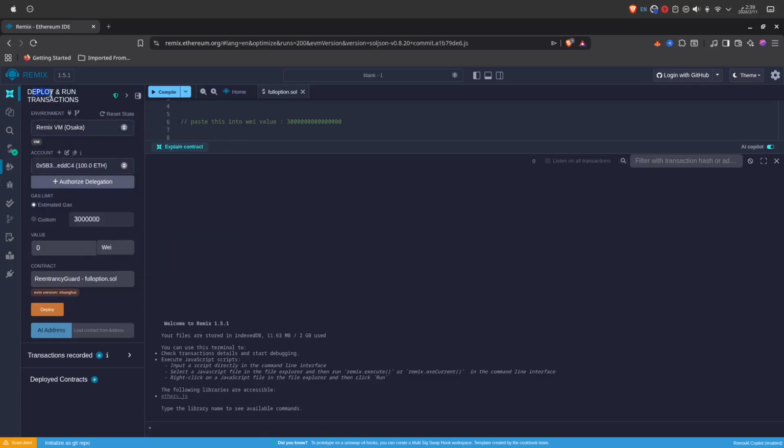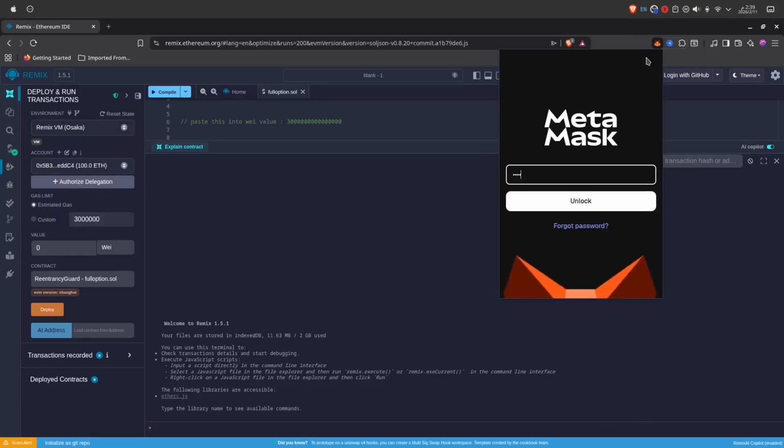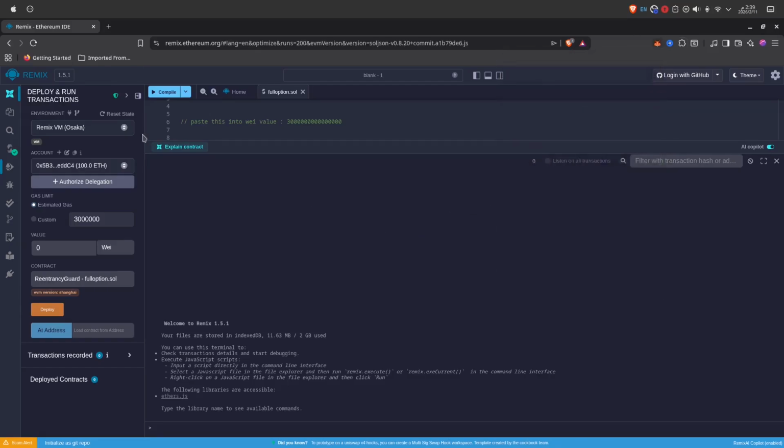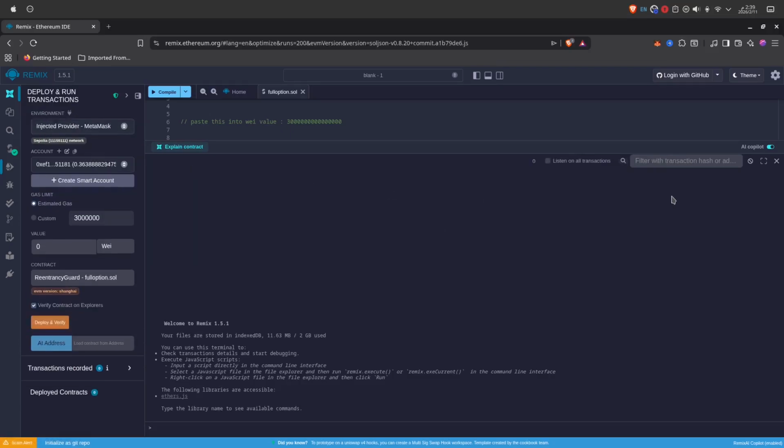Step 3, the irreversible act. Move down to the next tab, Deploy and Run Transactions. Click it. This is the bridge between your private development environment and the public, immutable blockchain. Find the Environment dropdown. Set it to Injected Provider. A MetaMask pop-up will appear. Connect your wallet.